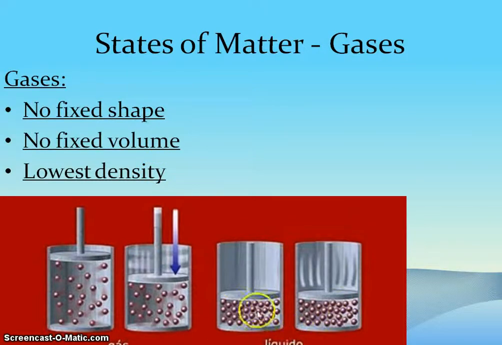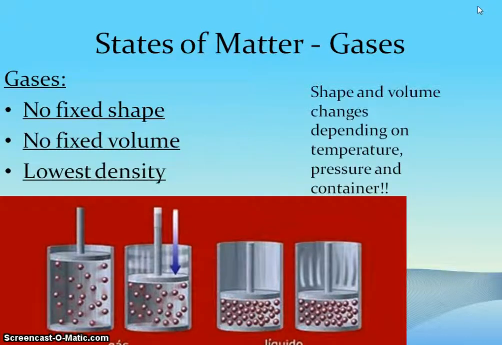So here we have a liquid. You can see the little arrows here of the little piston trying to push down, and it doesn't move because liquids have a fixed volume. But the gas could be compressed down. So how much pressure or temperature there is, or the shape of the container, determines the shape and volume of gases.